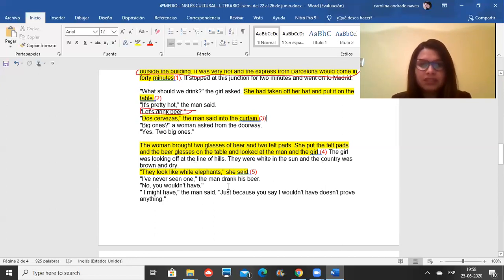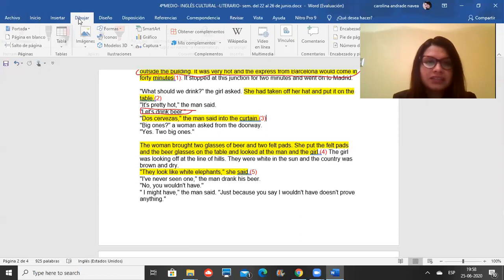I never seen one, the man drank his beer. No, you wouldn't have, I might have, the man said. Just because you say I wouldn't have doesn't prove anything. So all this is about the comments that the girl made. Then the most important part of the text should be what the girl said. And what did she say? She said they look like white elephants. But the girl was looking off at the line of hills, and they were white in the sun, and the country was brown and dry. We are going to say that this is the main part of the text, okay?